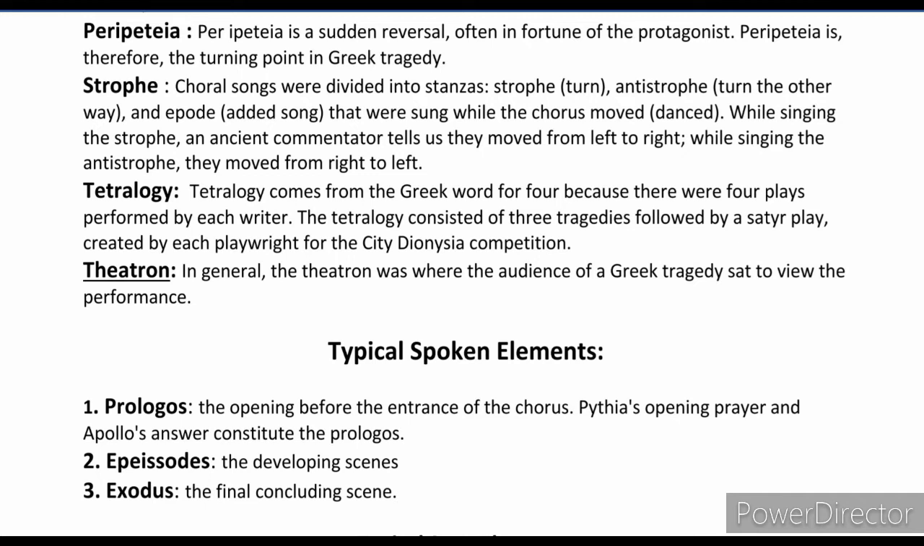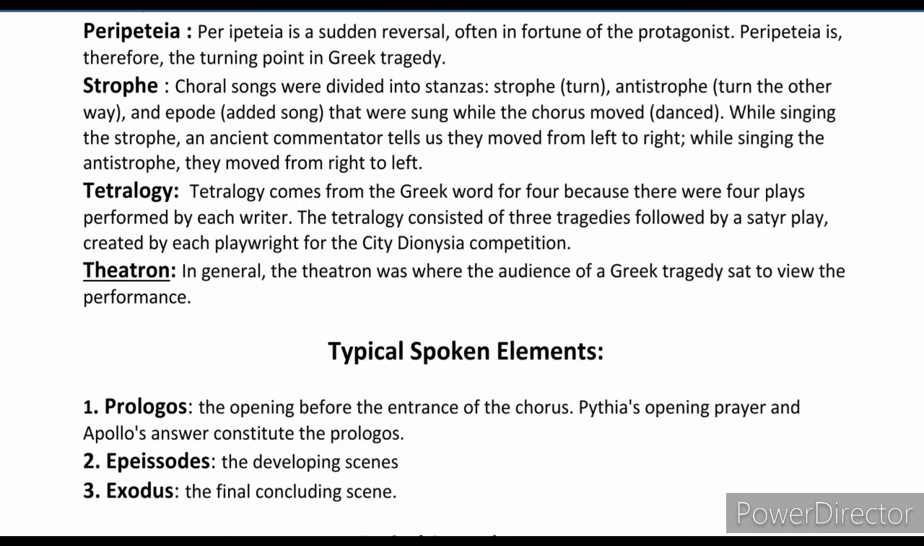The next term is tetralogy. Tetralogy comes from the Greek word for four because there were four plays performed by each writer. The tetralogy consists of three tragedies followed by a satyr play, created by each playwright for the City Dionysia competition. Then there's the theatron. In general, the theatron was where the audience of the Greek tragedies sat to view the performance, and in modern days it is called a theatre.